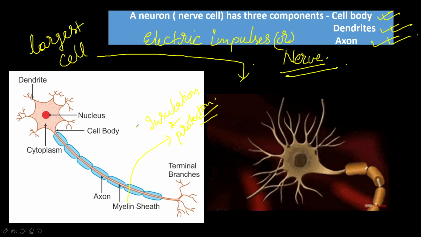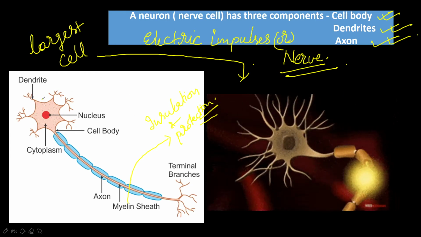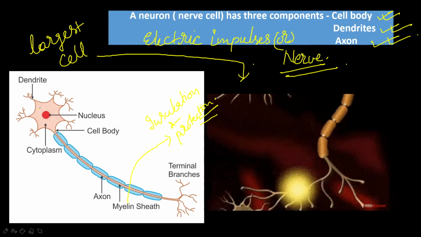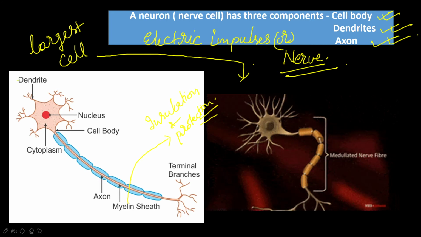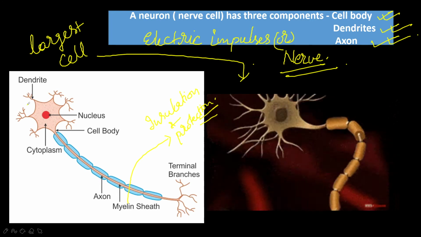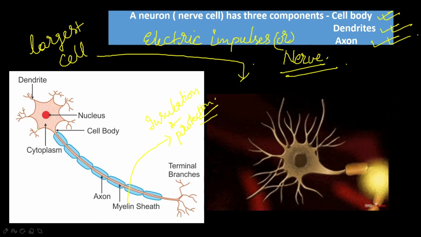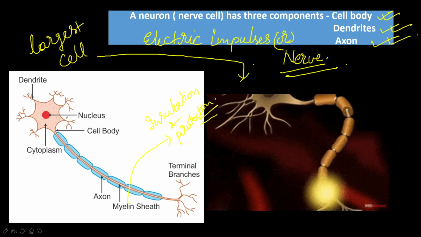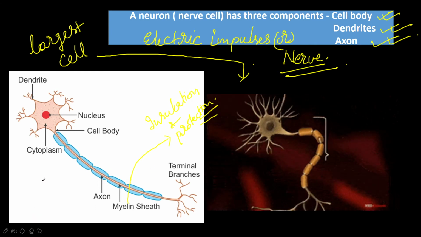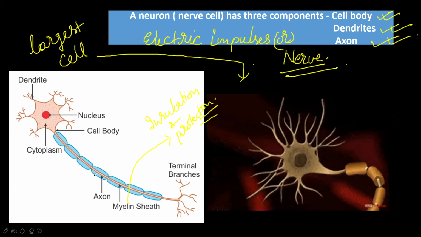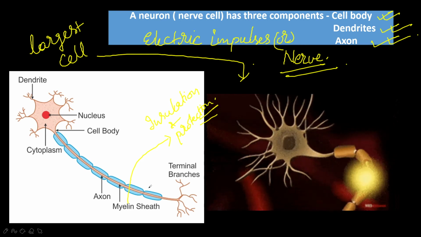Here are the dendrites, the root-like structures which you are seeing here. Dendrites pick up the nerve impulses from the receptor. They collect the information from the receptor and pass the impulse to the cell body. Here is the cell body. It passes the information to the cell body, and then along the axon only it passes.